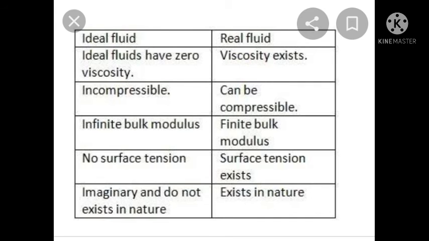What is the difference between an ideal fluid and a real fluid? An ideal fluid has zero viscosity. A real fluid has viscosity. An ideal fluid is incompressible. A real fluid can be compressible. An ideal fluid has an infinite bulk modulus. A real fluid has a finite bulk modulus. An ideal fluid has no surface tension. A real fluid's surface tension exists. An ideal fluid is imaginary and does not exist in nature. A real fluid exists in nature.